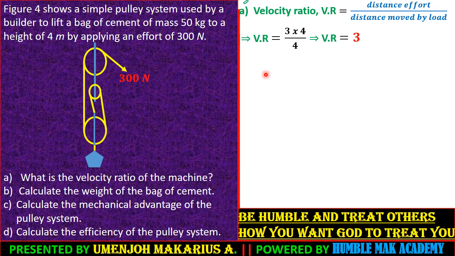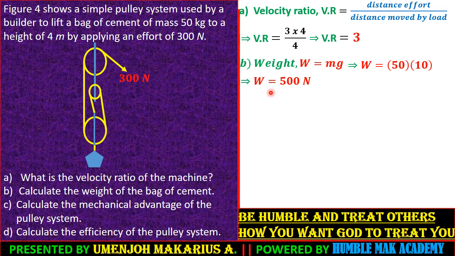Great. The B part now should calculate the weight of the bag of cement. From the formula W equals mg, the weight is equal to the mass times the gravitational field strength. It therefore means that our weight W has to be equal to the mass, which has been given to be 50 kilograms, times g, which from the back of the paper is 10 meters per second squared. So solving this, we have the weight W to be equal to 500 newtons.